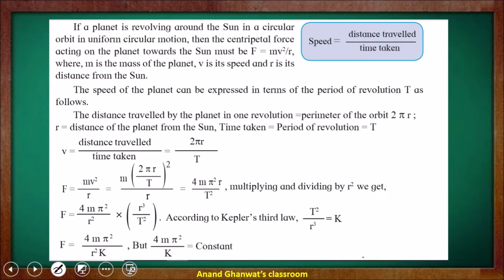Now we know that speed is equal to distance traveled upon time taken. Here the distance is traveled in the period of revolution, time t. Period of revolution means the time taken by the object for one revolution. Suppose the earth has a period of revolution of 24 hours. Now let us look at the distance covered by the object in the period of revolution.